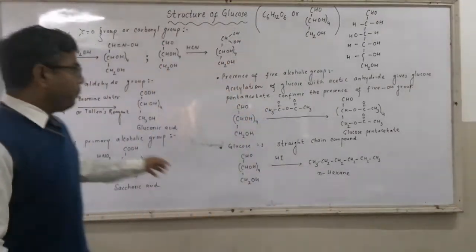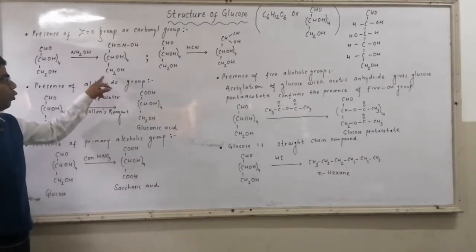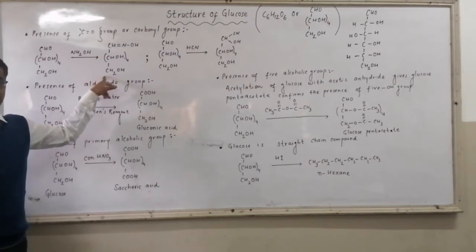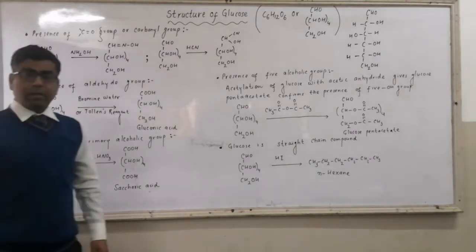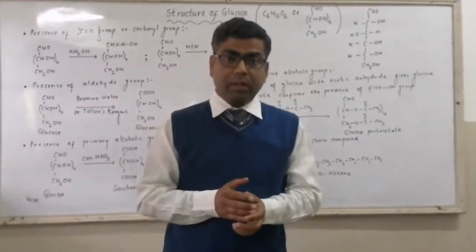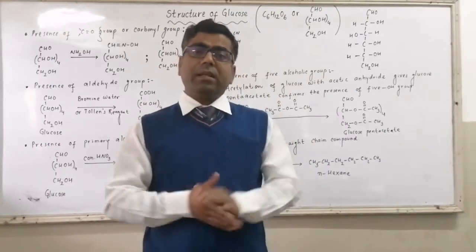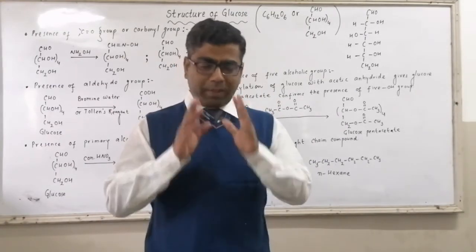So here this compound reacts with NH2OH and forms glucose monooxime. As monooxime formation is there from glucose, it shows that one carbonyl group is present.